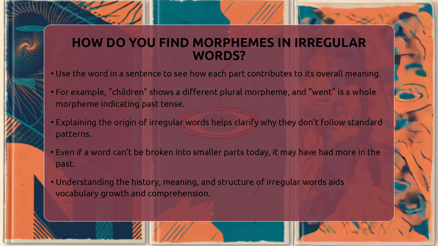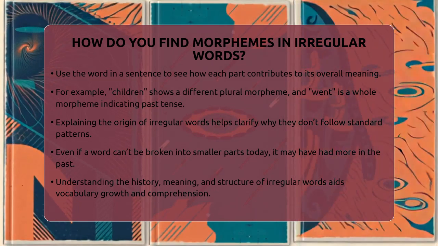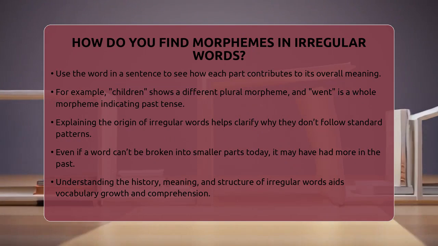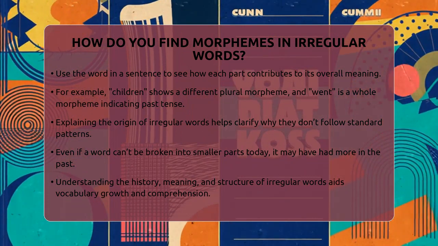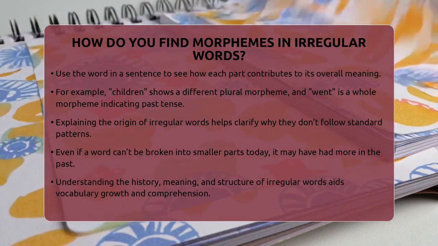Finding morphemes in irregular words is about understanding their history, meaning, and structure. Not all irregular words split neatly, but knowing their background helps clarify their makeup. This approach helps build vocabulary and makes it easier to understand how words evolve over time.